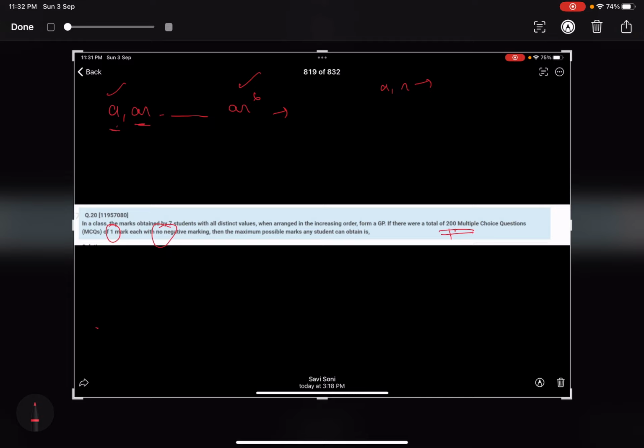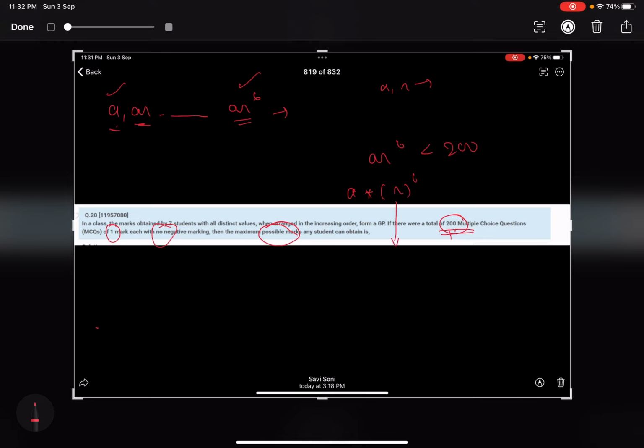ar to the power 6 is the maximum marks. The question asks for the maximum possible marks, and we know that there were a total of 200 questions, so maximum marks will certainly be less than 200. Now let us see. We have a and we have r to the power 6. What maximum value can r take?